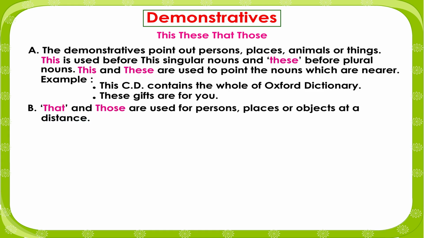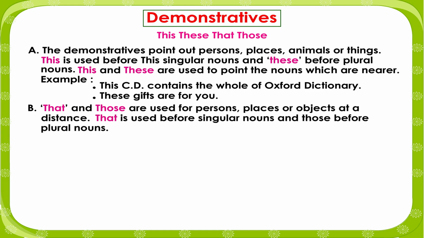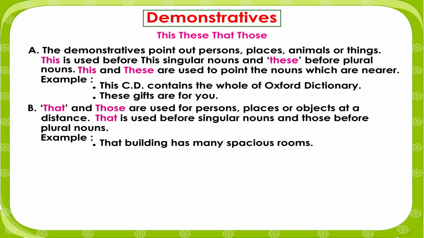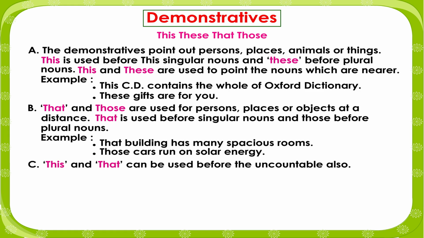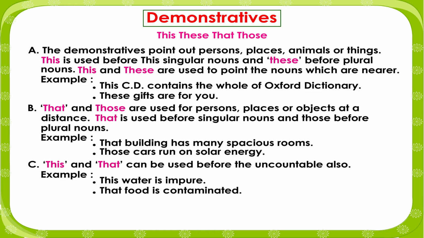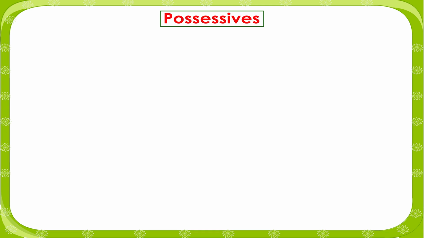That and those are used for persons, places, or objects at a distance. That is used before singular nouns and those before plural nouns. Example: That building has many spacious rooms. Those cars run on solar energy. See, this and that can be used before the uncountable also. Example: This water is impure. That food is contaminated.